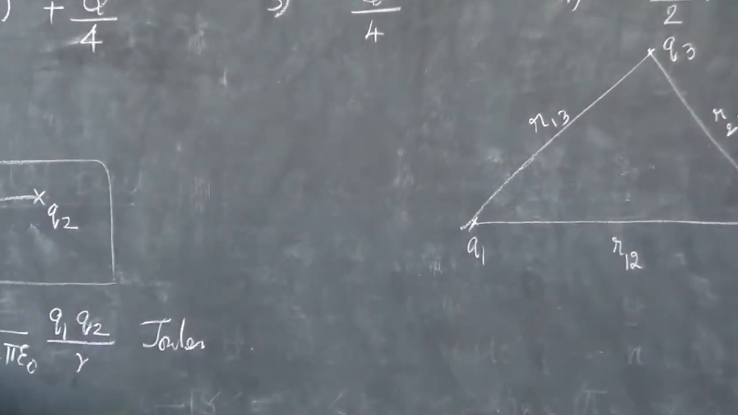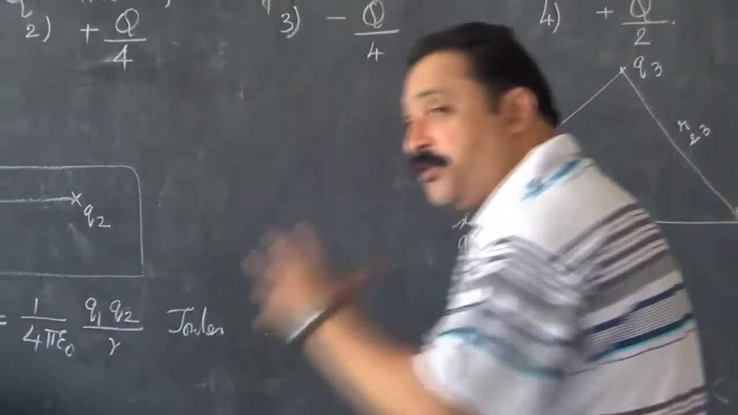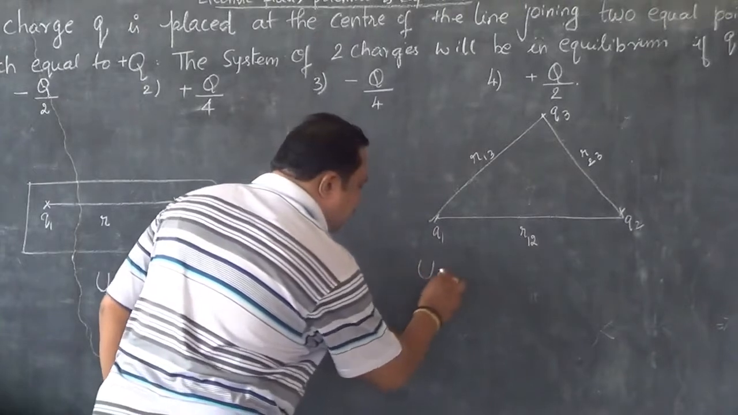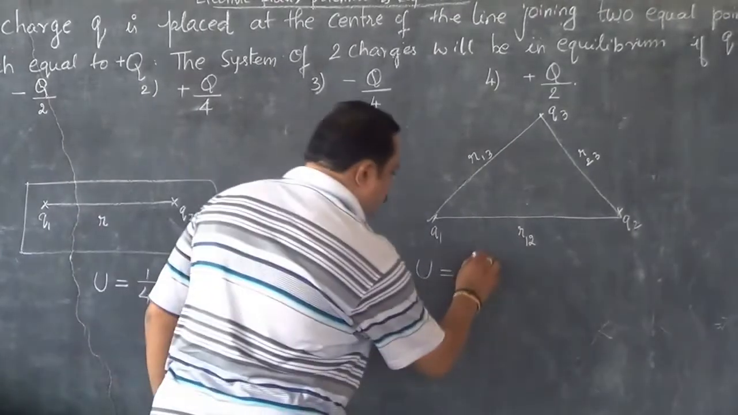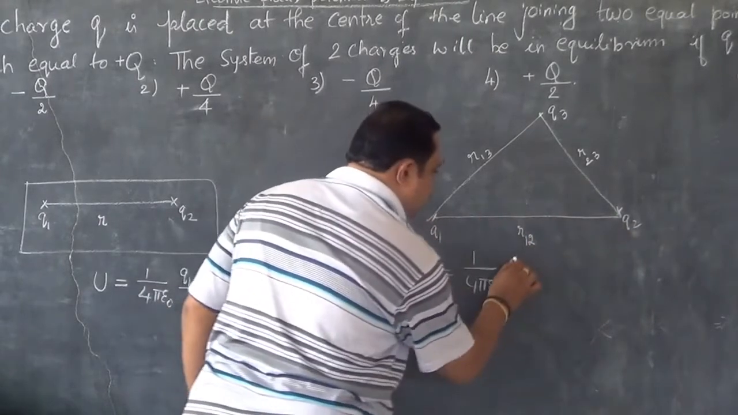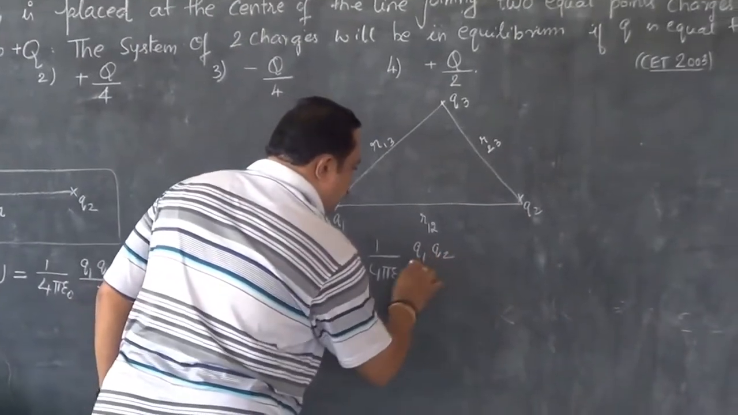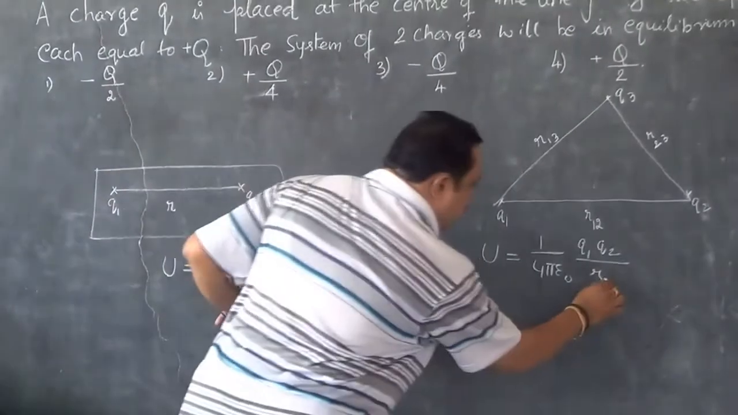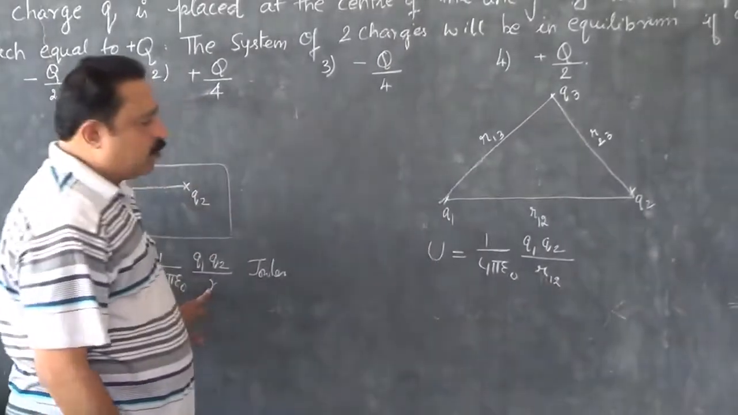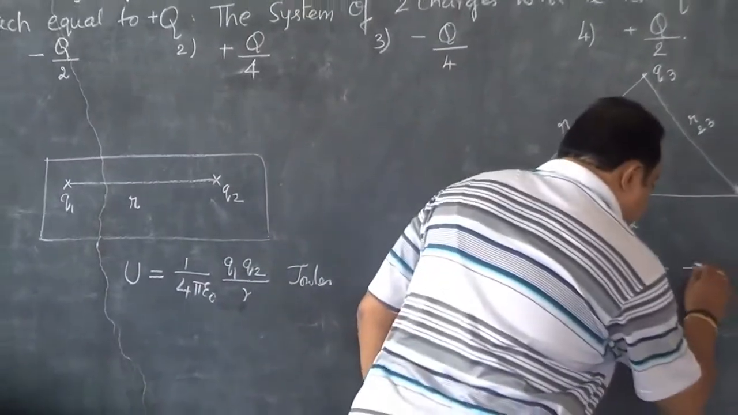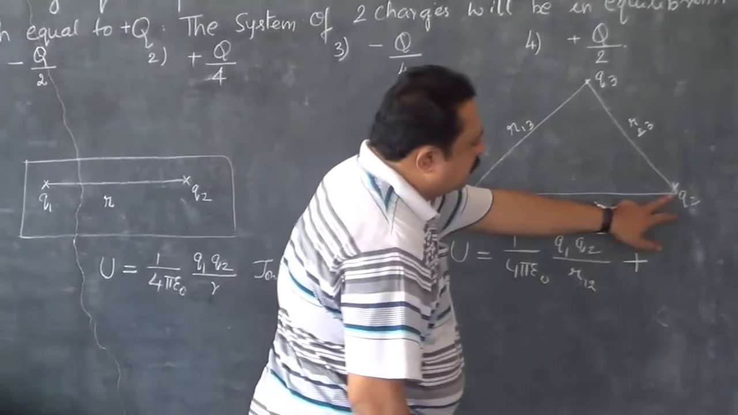If you have three charges, and the system is due to three charges, then the net potential energy is given by 1 by 4 pi epsilon naught. Now let me talk about the first two charges. The first two charges are Q1, Q2 over the distance of separation, which in this case is r12. r12 is the distance of separation between the two charges. Then it is the algebraic sum with the